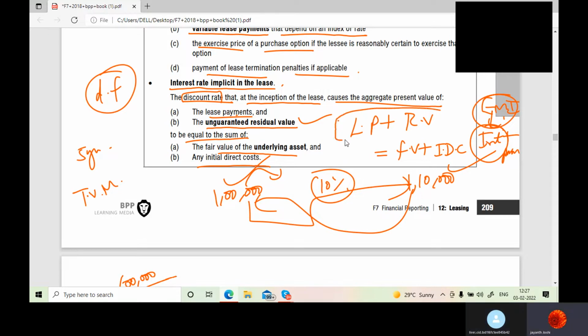See, these lease payments, what you are going to collect from your lessee, being a lessor, or what the lessee is going to pay to the lessor in the future, that today, plus the scrap value, we don't know what's going to be in the future. That scrap value's present value today. This present value should be equal to what? The fair value of the asset and if any direct cost we are putting on that asset. These two should be equal as on today, correct? That asset's present value today should be equal to the market value of the asset today. See, if you are buying some chocolate today for 10 rupees, this is the present value of that chocolate and also the market value of that chocolate. Correct?